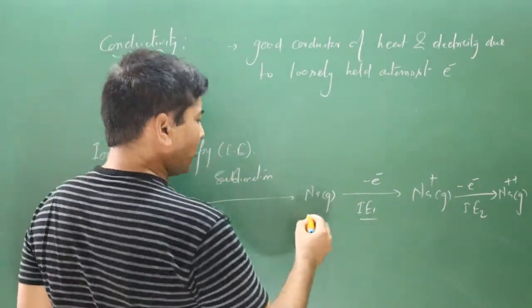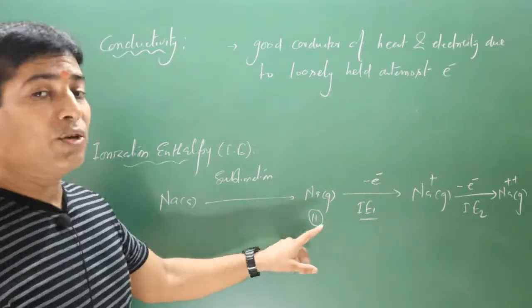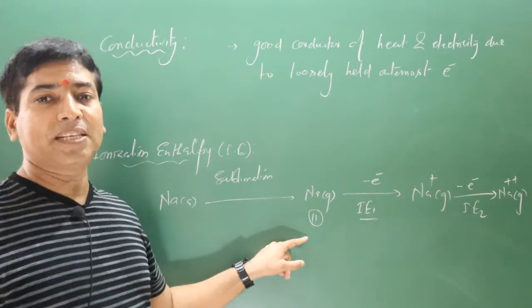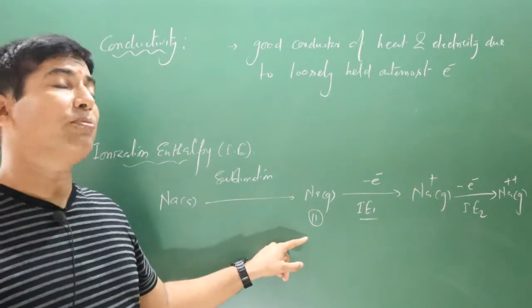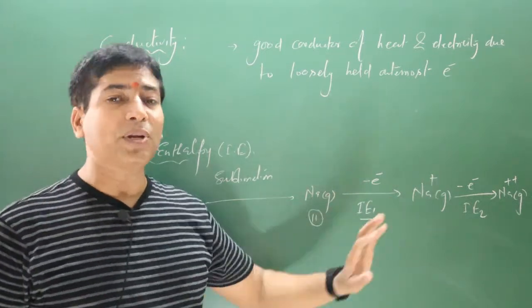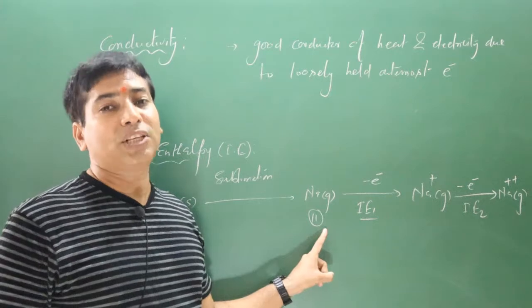In this case, the atomic number is 11. If it loses one electron, it will attain the electronic configuration of a noble gas element, with atomic number 10. So that's why it has a greater tendency to convert into Na plus ion, because it will be in a stable state, which means it is very reactive.